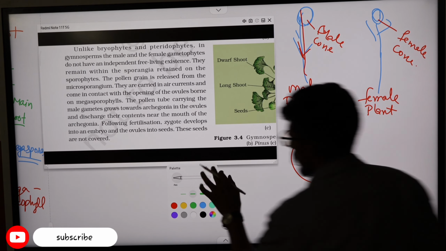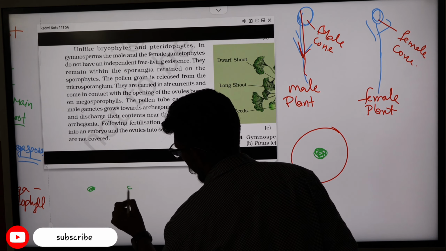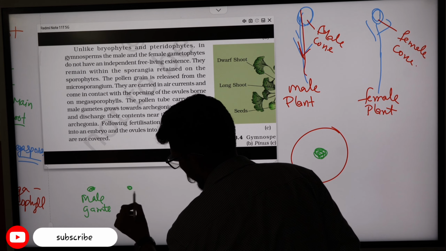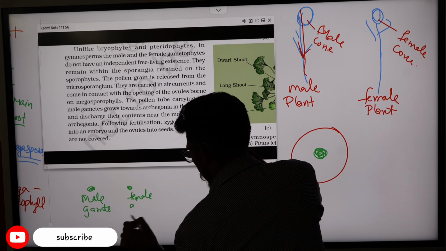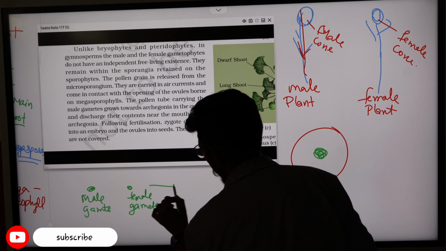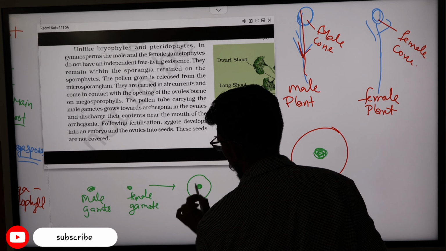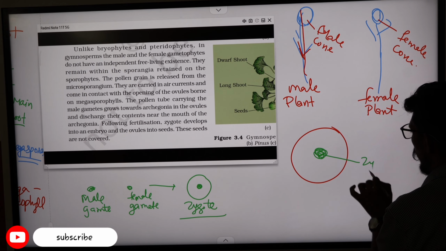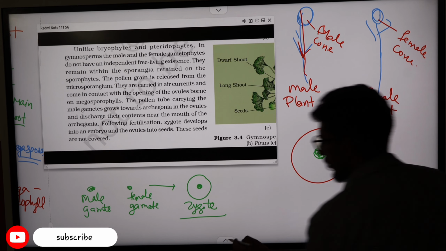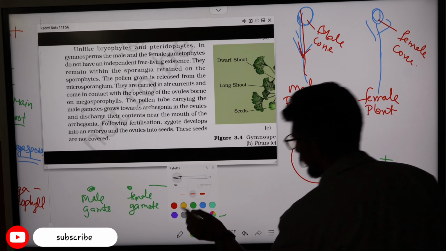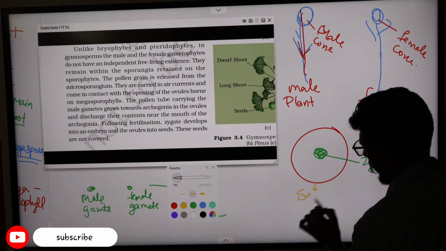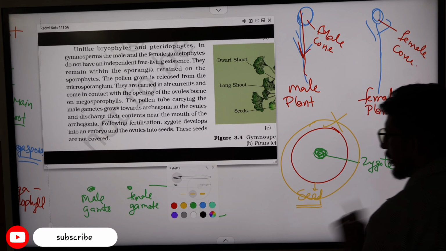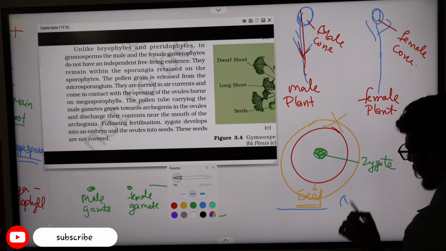So what will happen? The male gamete and the female gamete will fertilize with each other and form the zygote. That zygote will be covered by the seed, but this seed is not covered by any membrane, it is a naked seed.